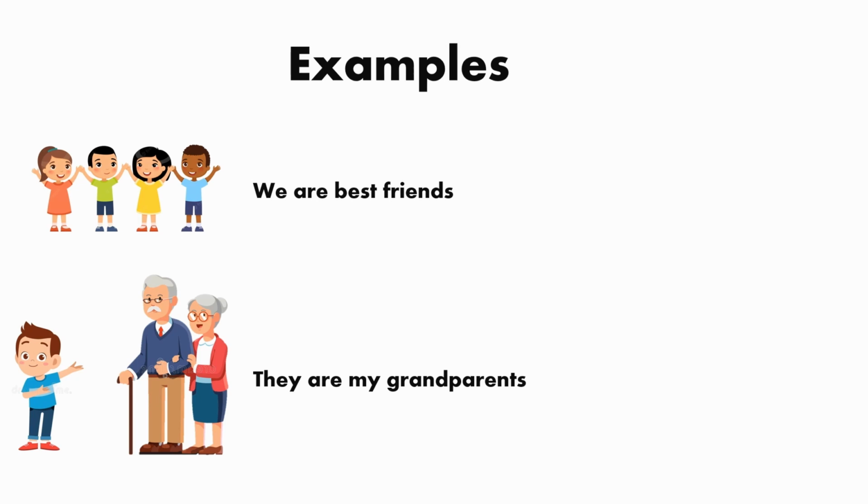In the last picture, the boy is saying something. What is he saying? They are my grandparents. Here, they is used as a pronoun. Thank you.